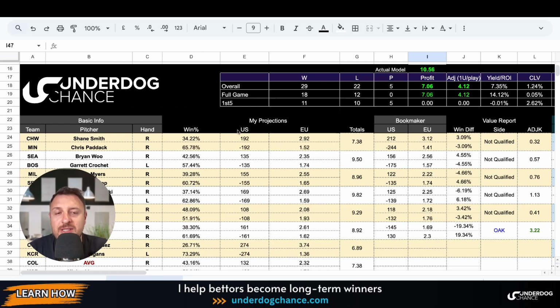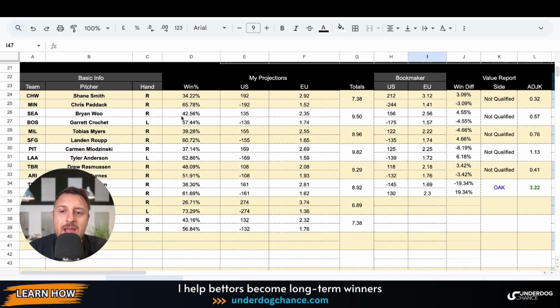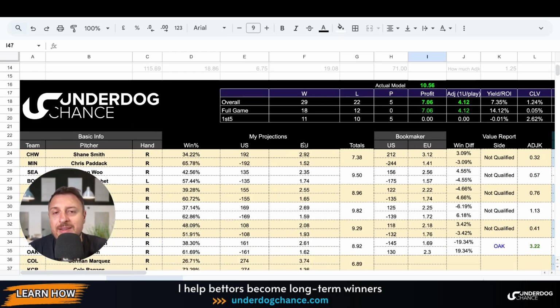So what are projections? I simply use statistics. Those are also early projections in the morning, so you will get a lot of time to reanalyze or maybe include this into your analysis before you make smarter final bets. I always recommend you always make your own decisions, never blindly follow anyone, including me. So what I do, I simply use the numbers, then I calculate my winning percentages, my projections, and then I look for discrepancies between my odds and bookmakers' odds. And if there is enough discrepancy, then this is potentially a good bet.